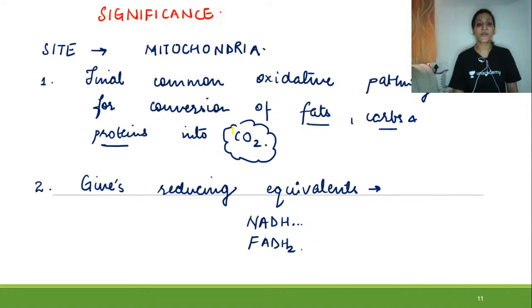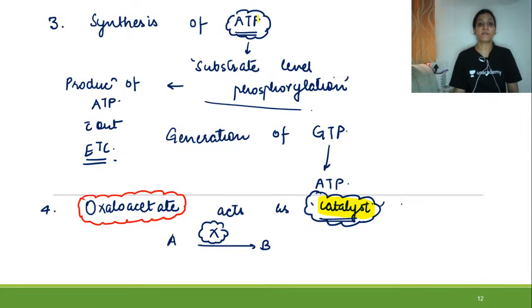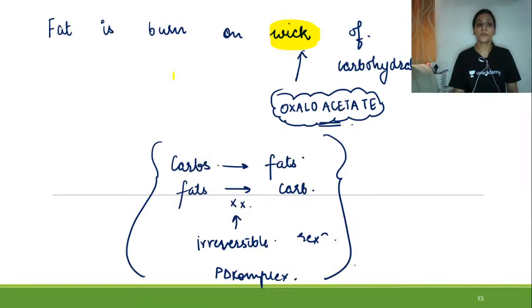Regarding significance, we have seen that this is the common pathway for the oxidation of fats, carbohydrates and proteins, and it gives the reducing equivalents NADH and FADH2. There is synthesis of ATP. Then oxaloacetate acts as a catalyst.